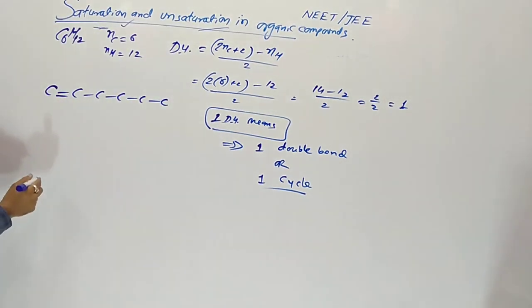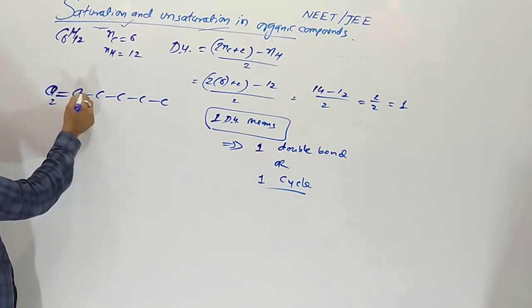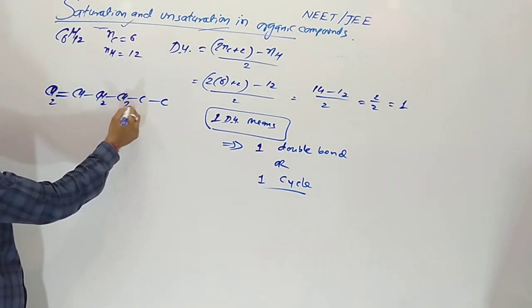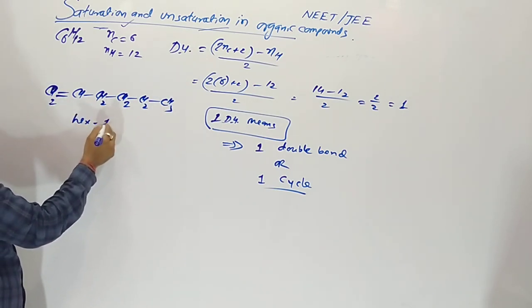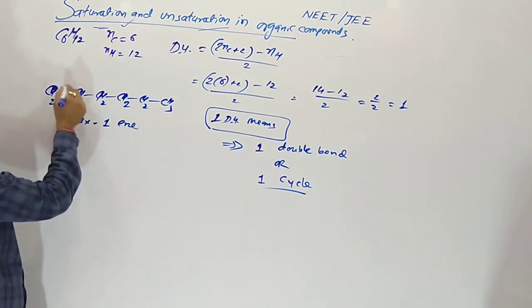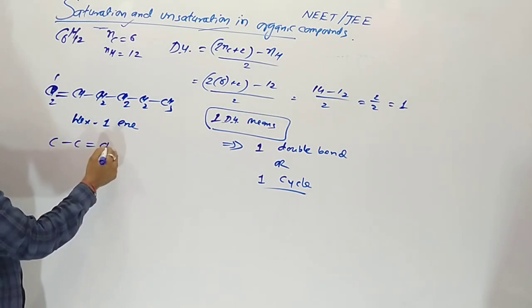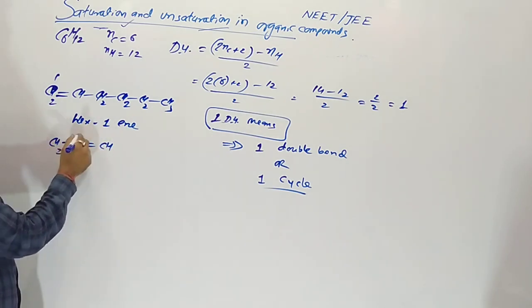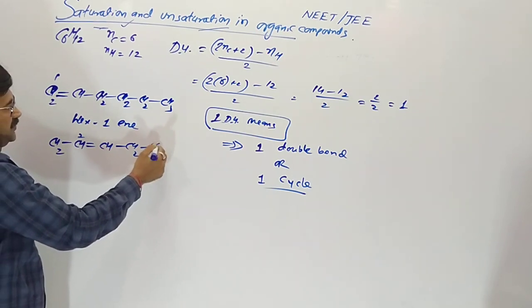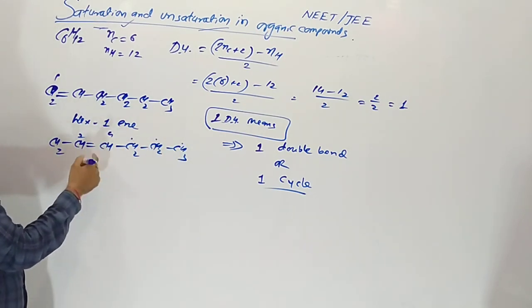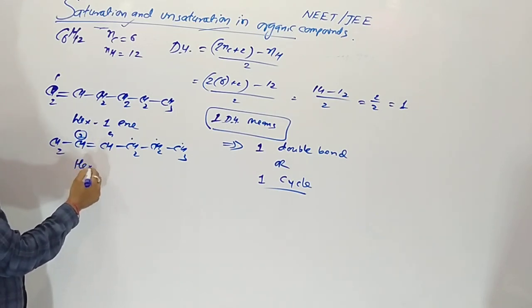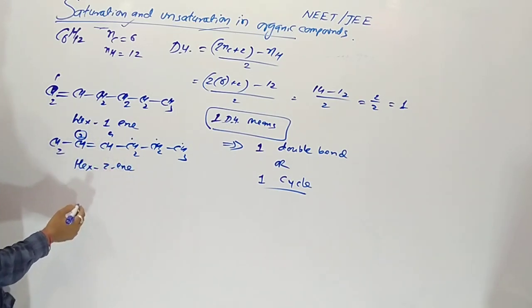Here is the double bond. So CH2, CH, CH2, CH2, CH2, hex-1-ene. Suppose on the second position there is a double bond, we have to choose the least order. From here is 4, here is 2, so hex-2-ene.